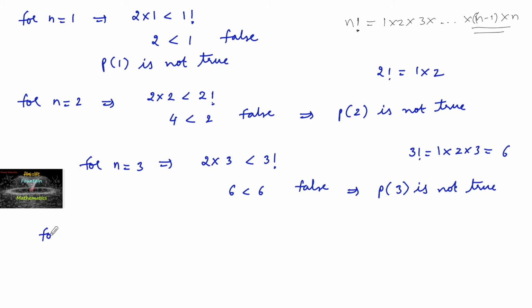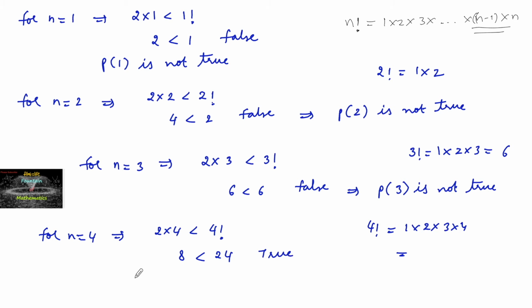And for n is equal to 4, so 2 into 4 is less than 4 factorial. 2 4s are 8 and the value of 4 factorial is the product of four natural numbers, 1 into 2 into 3 into 4. 4 3s are 12, 12 2s are 24, 24 1s are 24, so 8 is less than 24, yes, it's true. So here we can say that P of 4 is true.